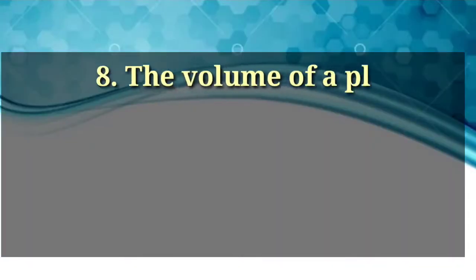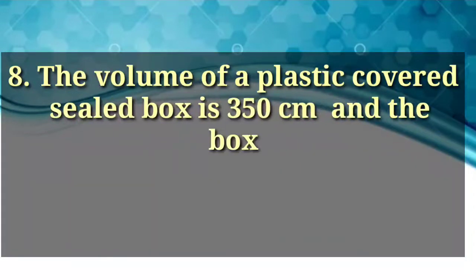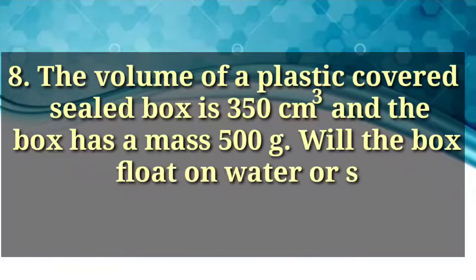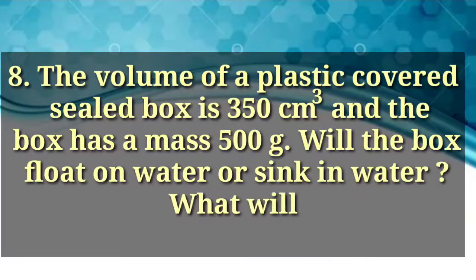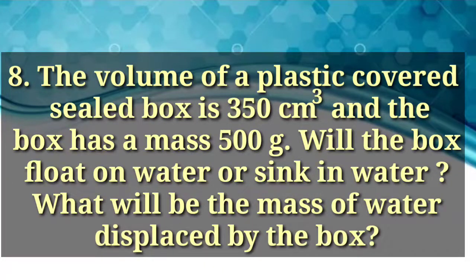Question number 8. The volume of a plastic covered sealed box is 350 centimeter cube and the box has a mass 500 gram. Will the box float on water or sink in water? What will be the mass of water displaced by the box? Solution.